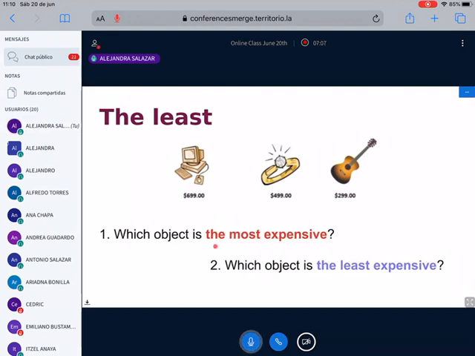So here we have again the contrast of the most and the least. Ricardo, remember that we are using a superlative, so you have to write "the least," not "less," because we are comparing three objects.